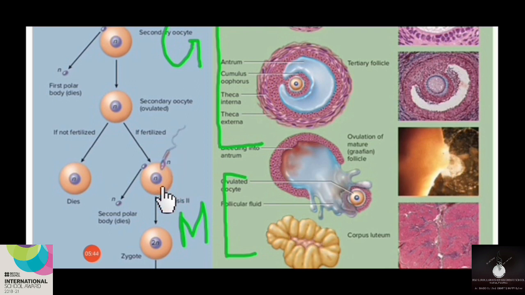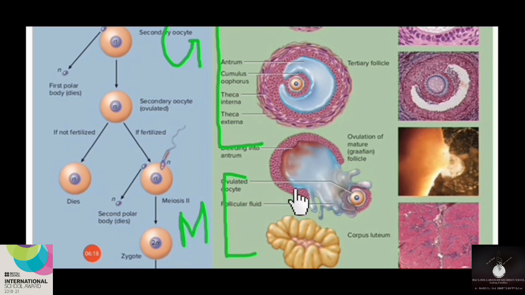So immediately after the fusion, the ovum or the secondary oocyte will undergo the second meiotic division. As a result of the second meiotic division, a second polar body will form. Along with the formation of the second polar body, a female pronucleus will also form. The second polar body will be eliminated at that moment itself, and the female pronucleus may combine with the male pronucleus, which results in the formation of a diploid zygote, as you see in the figure.